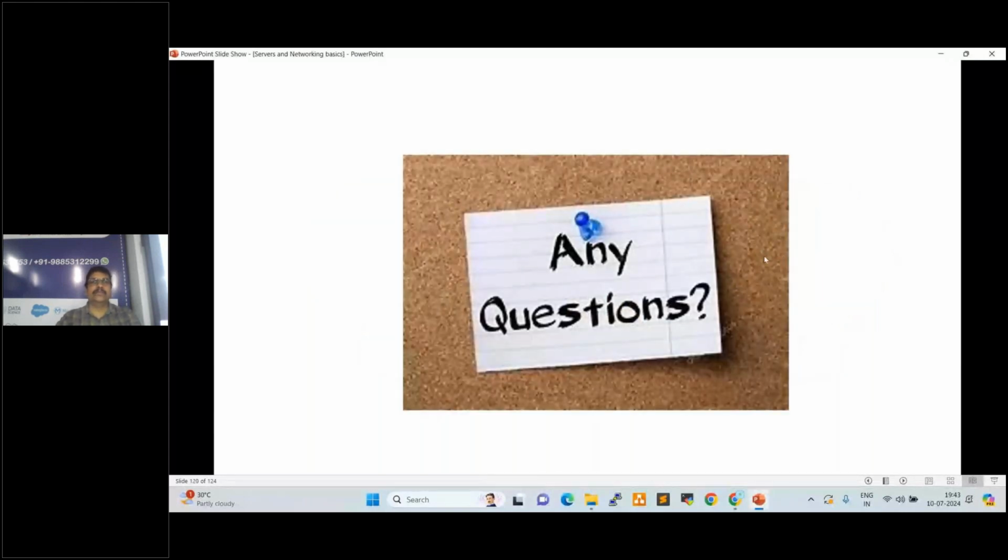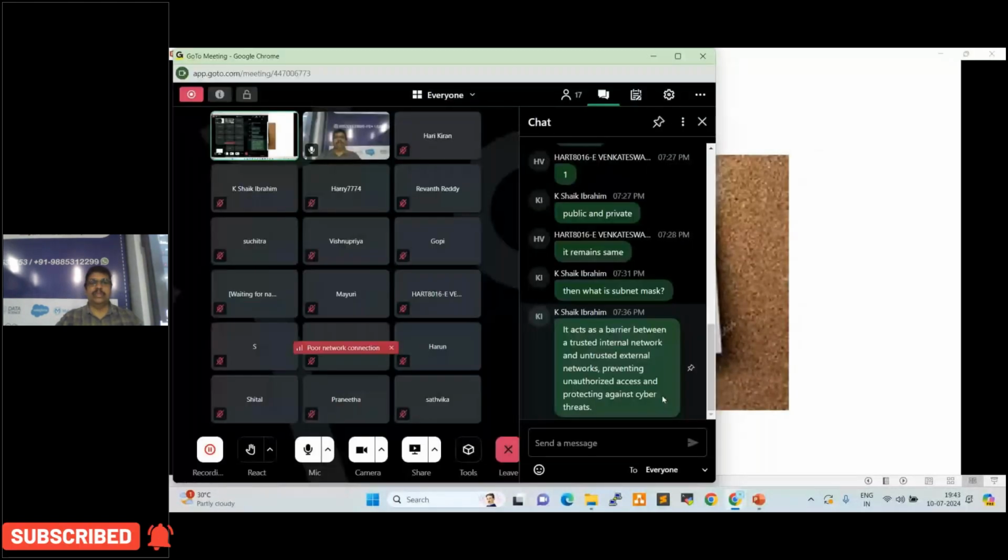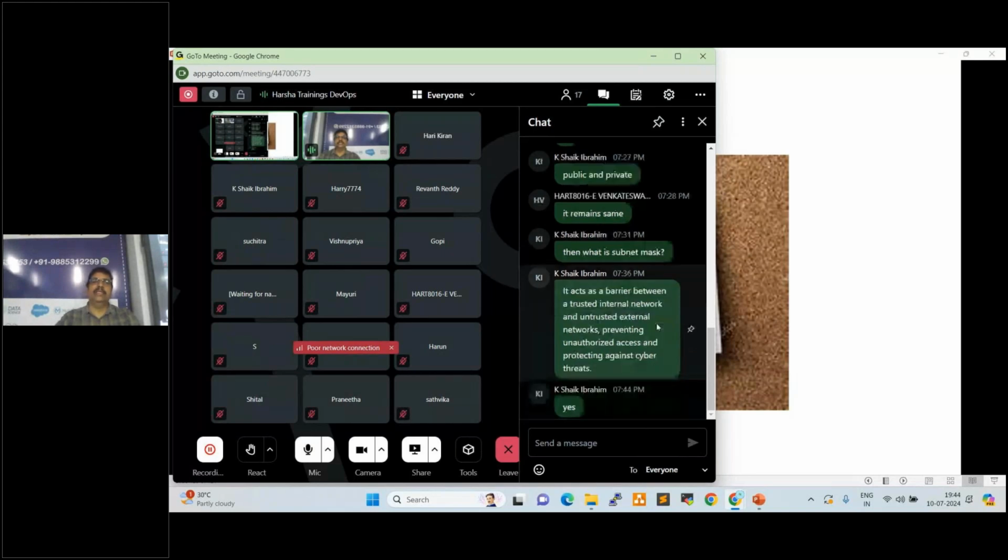Any questions up to here, anyone? Shaikh Ibrahim is asking a question. A firewall acts as a barrier between a trusted network and an untrusted network, preventing unauthorized access. Yes, correct, firewalls. Subnet mask and subnet are both the same, related to a small network. We'll see the subnet mask practically while working on AWS services. Any other questions so far?